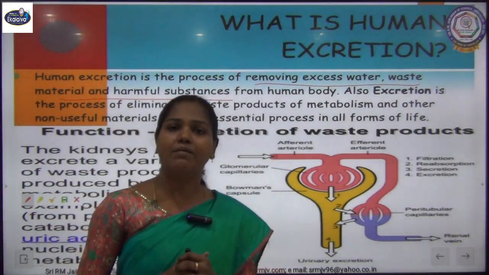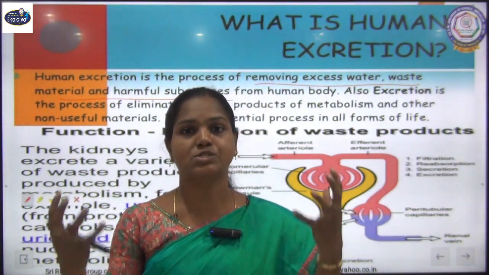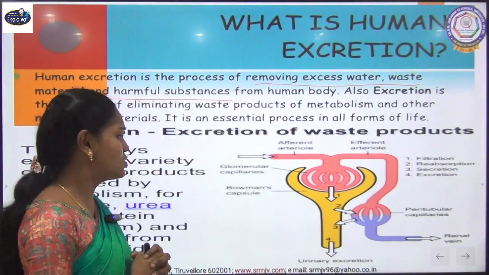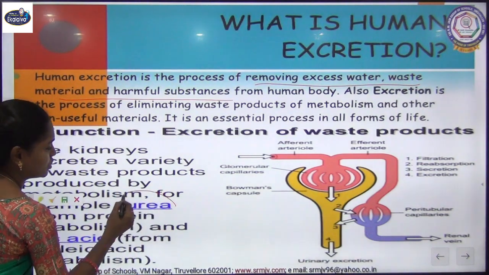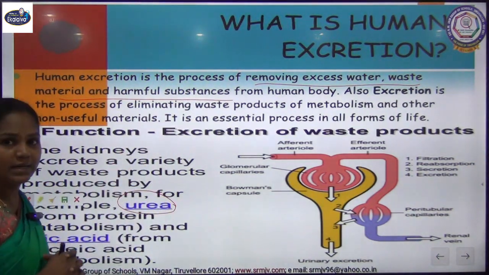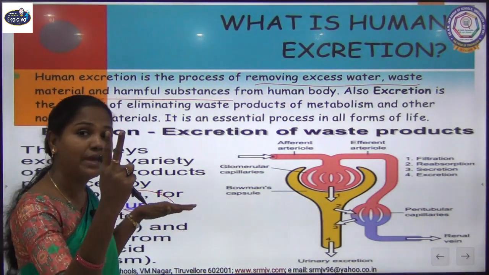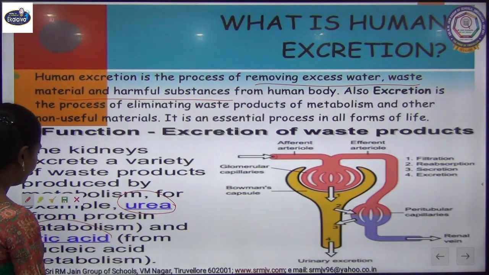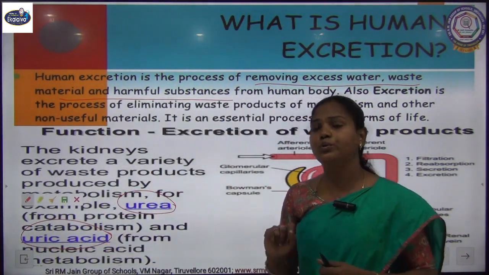Waste material and harmful substances are produced due to the metabolic processes going on in our body cells and tissues. What are those wastes? The waste mainly consists of excess water, and then two main wastes, which are urea and uric acid.